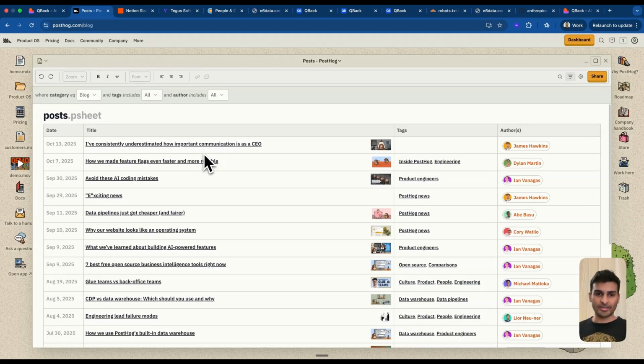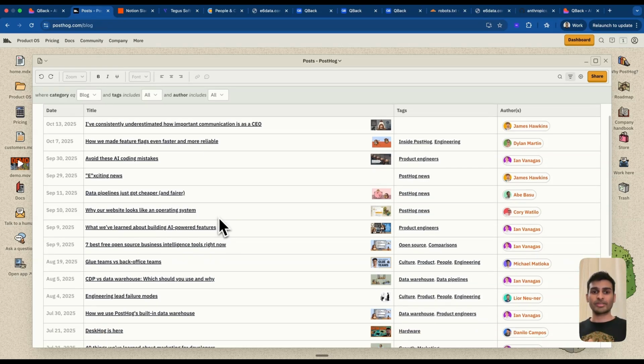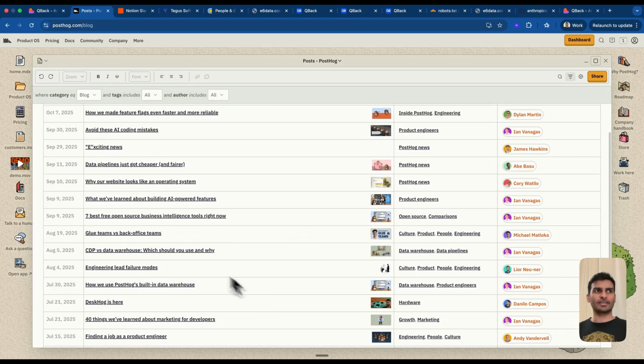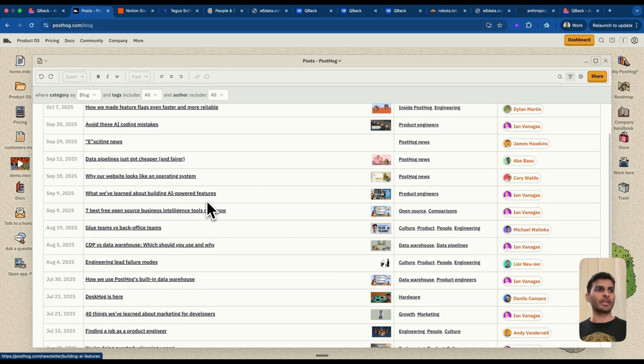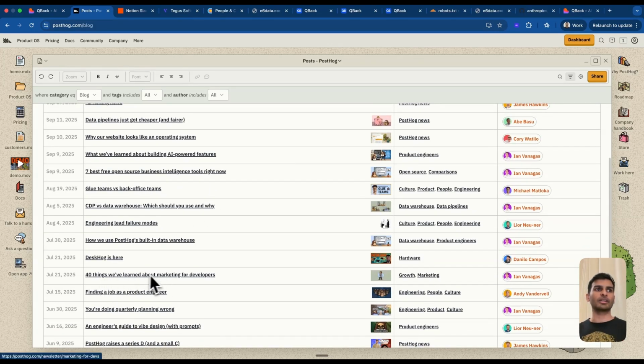I think the Postdoc is the best example in the world, where these are mostly authentic company stories that people actually want to read. It could be even your fundraise announcements, even your company milestone. It could be your product launches, case studies, any behind the scenes content related to what you shipped, what went wrong. And as you can see, these are the exact content like what we learned about building AI powered features. So these are learnings. It could be engineering learnings, it could be technical deep dives, it could be any kind of marketing experiment, like 40 things we learned about marketing for developers. Now these are very, very authentic content. So this is what you can produce.